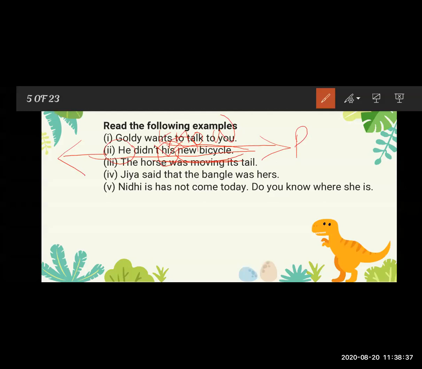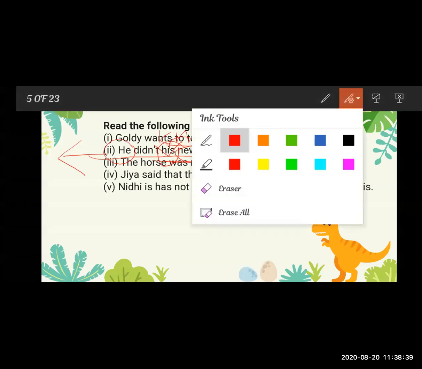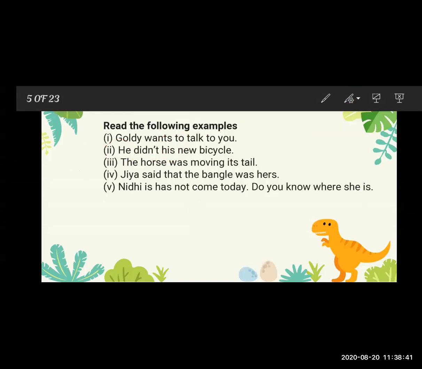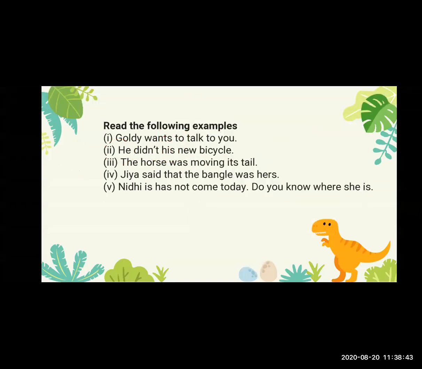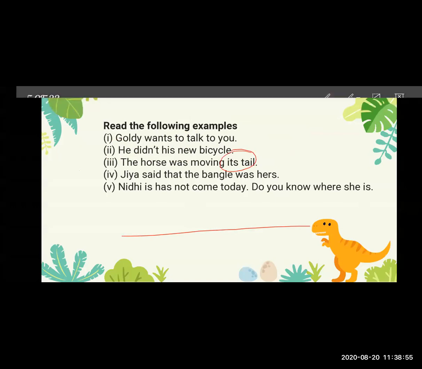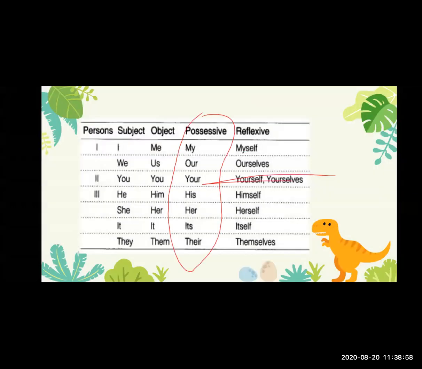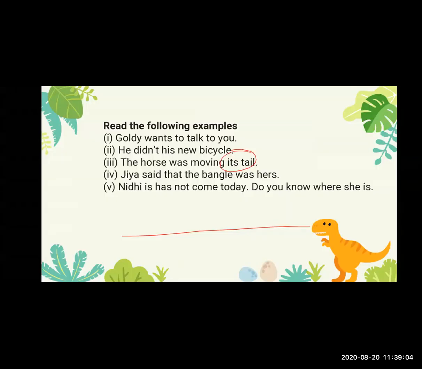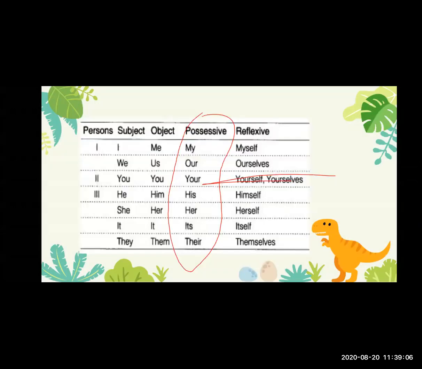Next one is here. The horse was moving its tail. In this sentence, which pronoun is used? That is its.